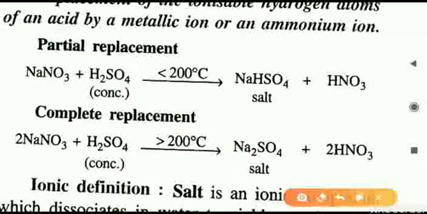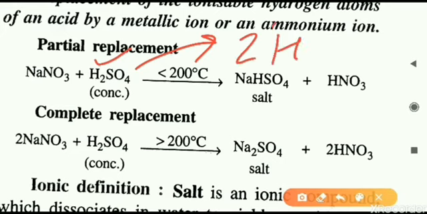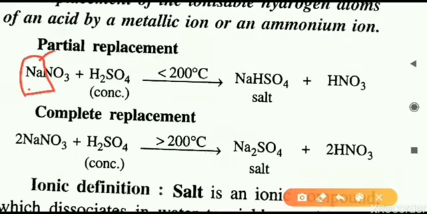Here they have given the acid H2SO4. It is a dibasic acid. You can see H2, two hydrogens are there, so it can release 2 H+ ions. That is why its basicity is 2. Now in this equation, what is the metal ion? The metal ion will replace this hydrogen. The metal is sodium here, and only one sodium atom is there. On the other side, how many hydrogens are there? Two hydrogens. So one sodium cannot replace 2 hydrogens. It can replace only one hydrogen at one time.